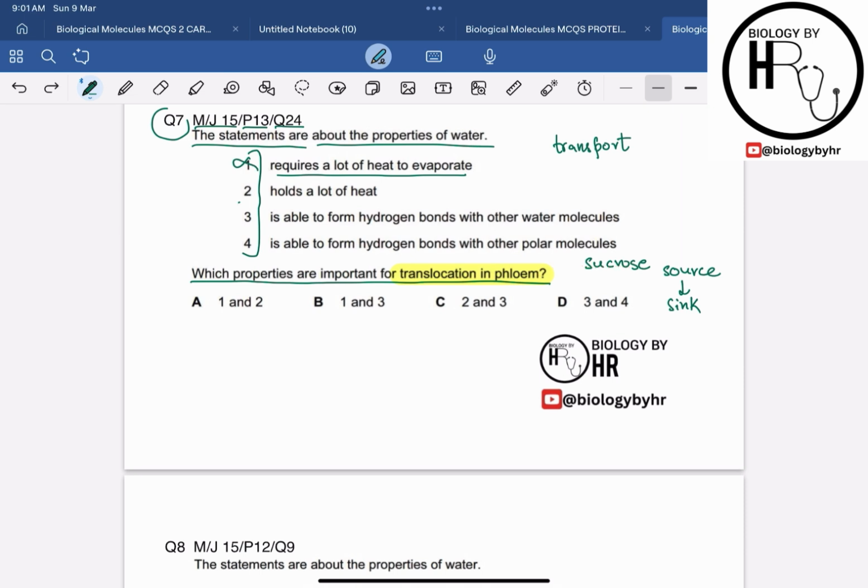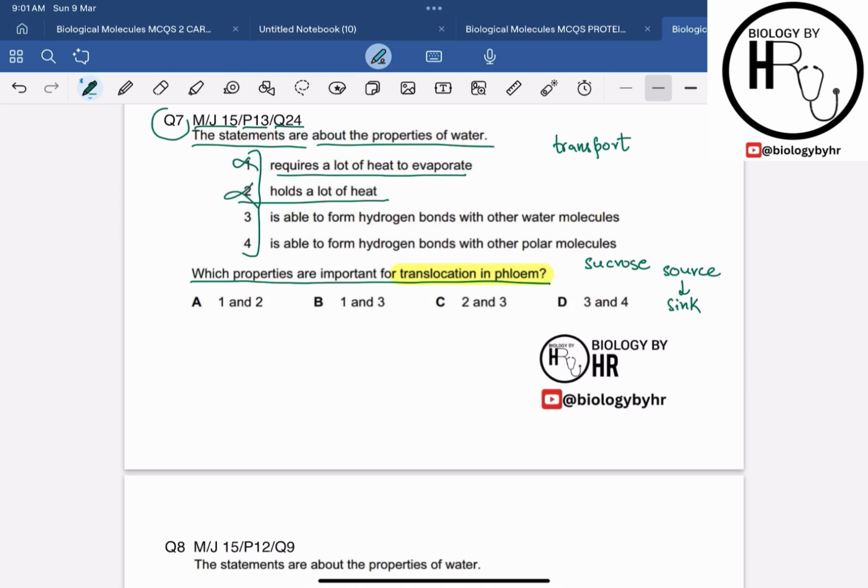Statement 2 says that water holds a lot of heat. Holding a lot of heat, basically the property of water which allows it to regulate temperature, is water's high specific heat capacity, right? But it is not a primary factor for phloem translocation, so we will not consider it as well.